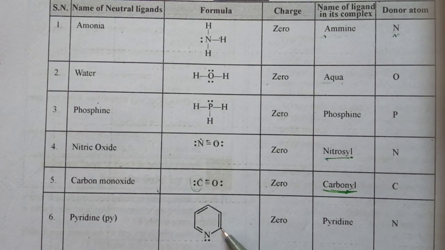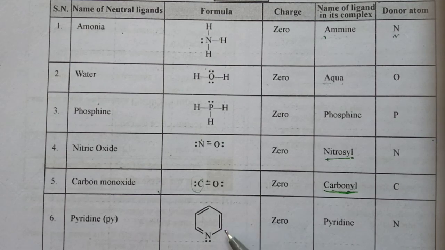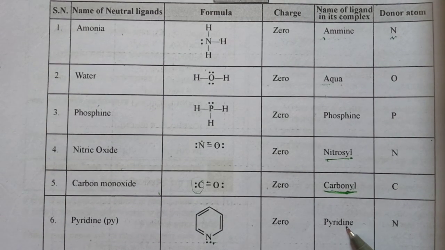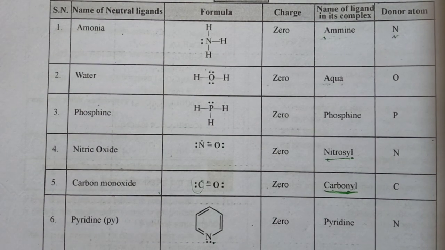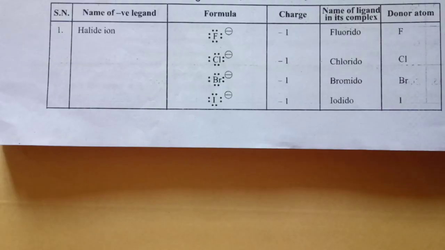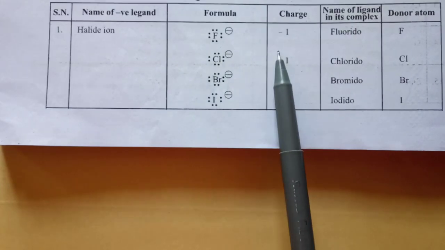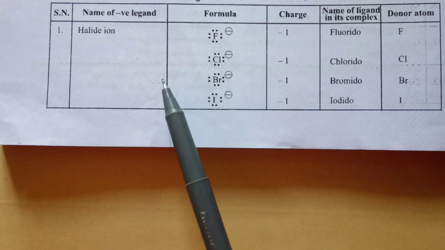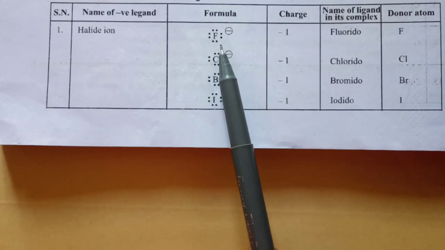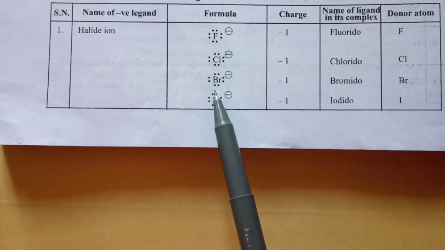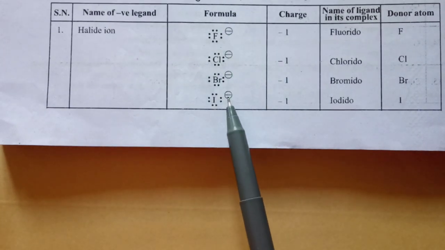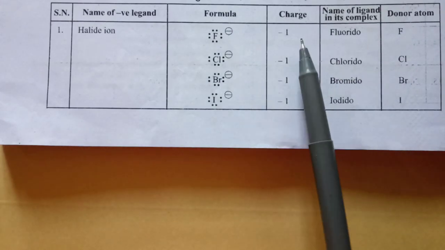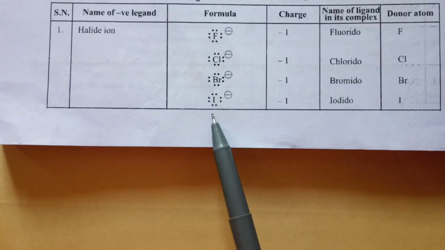Pyridine is this heterocyclic aromatic compound. There is a nitrogen having a lone pair, so it is also a ligand, and the donor atom in pyridine is N, named as pyridine. Now we will see some negatively charged monodentate ligands. First of all, halide ions. Halides means fluorine, chlorine, bromine, iodine. All the halogens have a minus charge, meaning a negative charge, a -1 charge. Their donor atoms are, as it is, fluorine, chlorine, bromine and iodine.